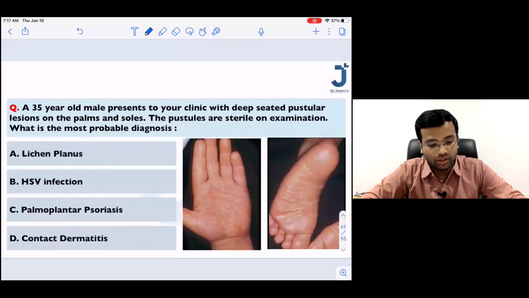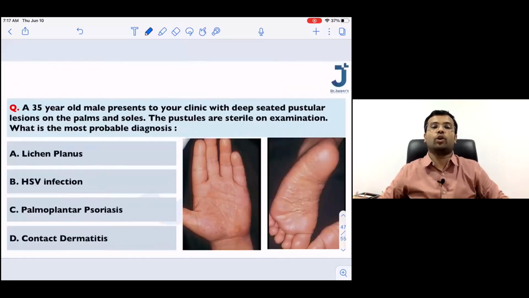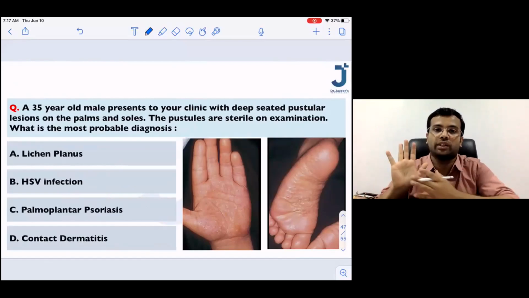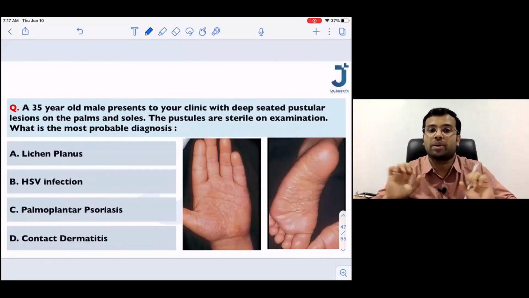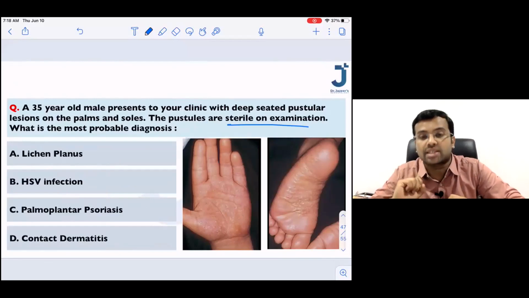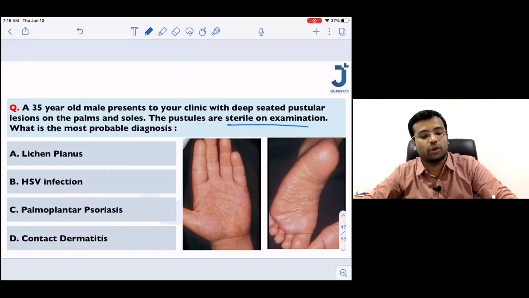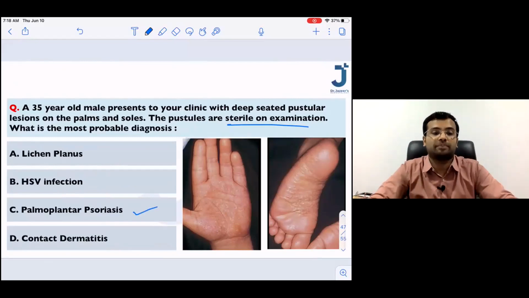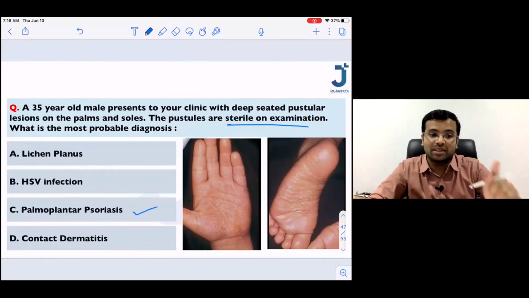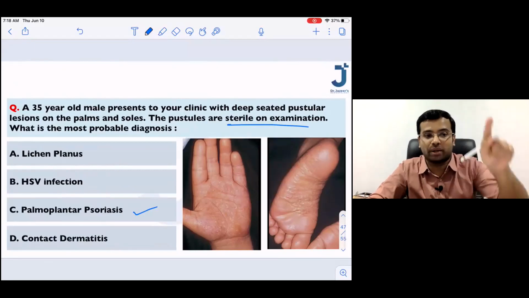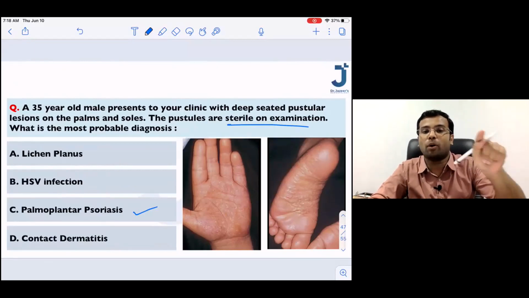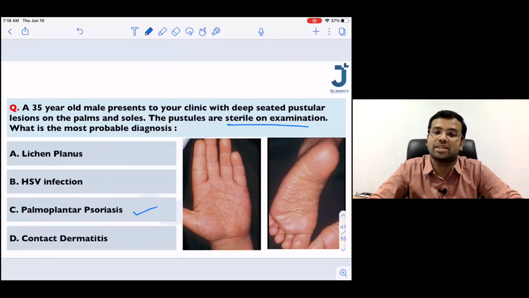Very good. So the last one: a 35-year-old male presents to a clinic with deep-seated pustular lesions over the palms and soles. You are able to see pustules, and these pustules are sterile on examination. What is the most probable diagnosis? Pustular lesions in an adult that are sterile on examination is going to be palmoplantar psoriasis. It should be pustular psoriasis, but among all the options, palmoplantar psoriasis is the single best answer.